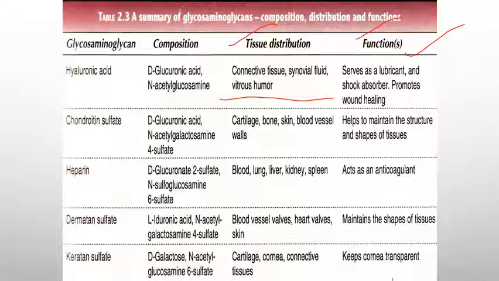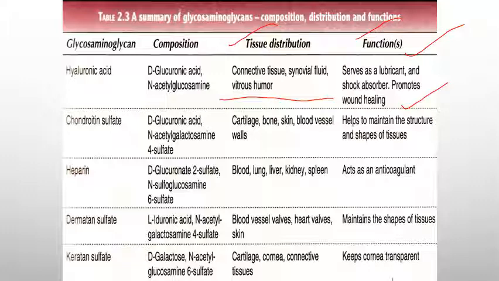So all of you please go through the textbook Pankaj Naik and read in detail about the functions. It has some other roles, like promoting wound healing by permitting cell migration during morphogenesis and wound repair. So this is all about hyaluronic acid.